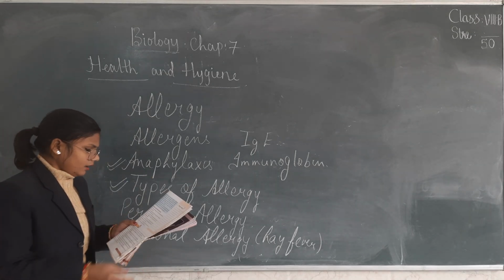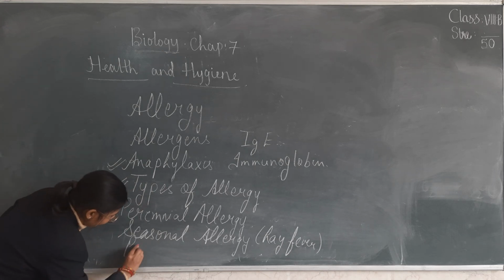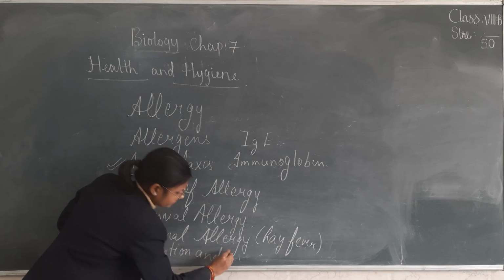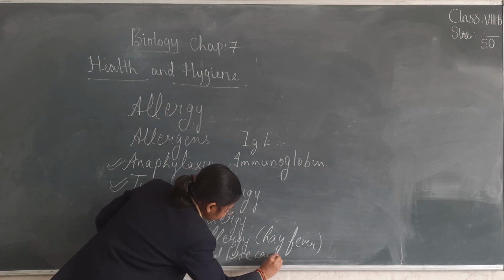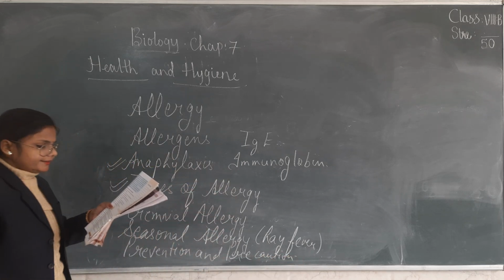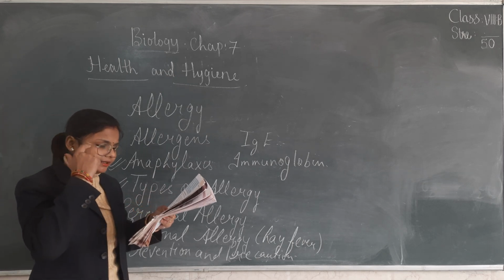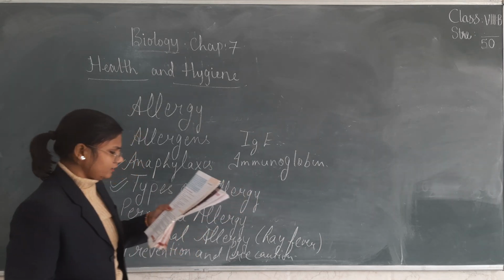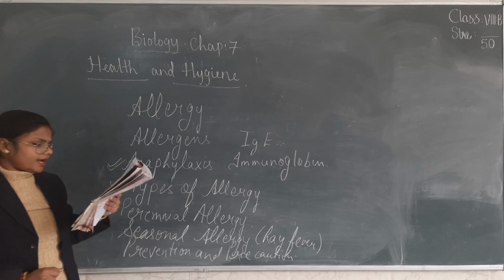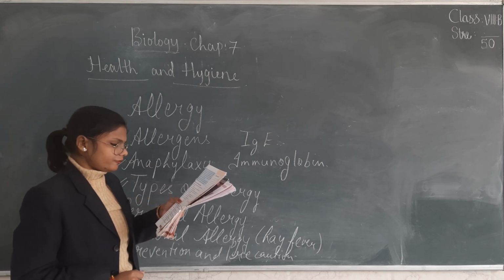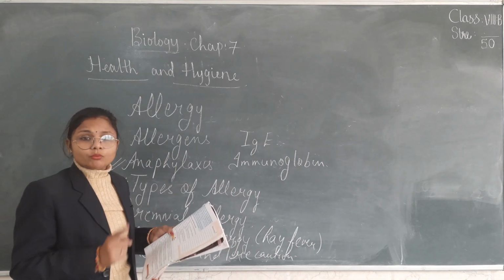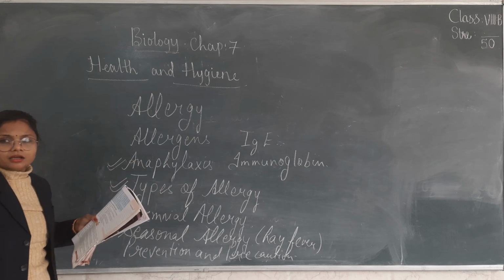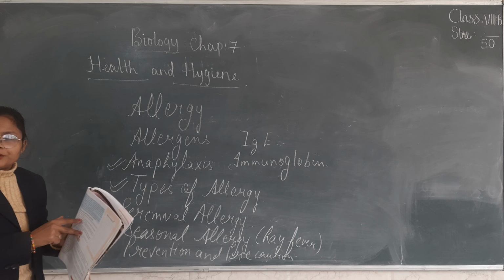Now, the next topic is prevention and precautions. Obviously, allergies are there, so there must be some prevention and precautions. To avoid dust allergy, keep the house dust free and clean. Wear a mask if you have to go outdoors during the seasonal allergic period. Isolate your pets and keep them outside as much as possible. Know the particular food item you are allergic to and avoid that food. Keep anti-allergic pills with you when you are traveling or going out of the house. So these are the preventions and precautions.